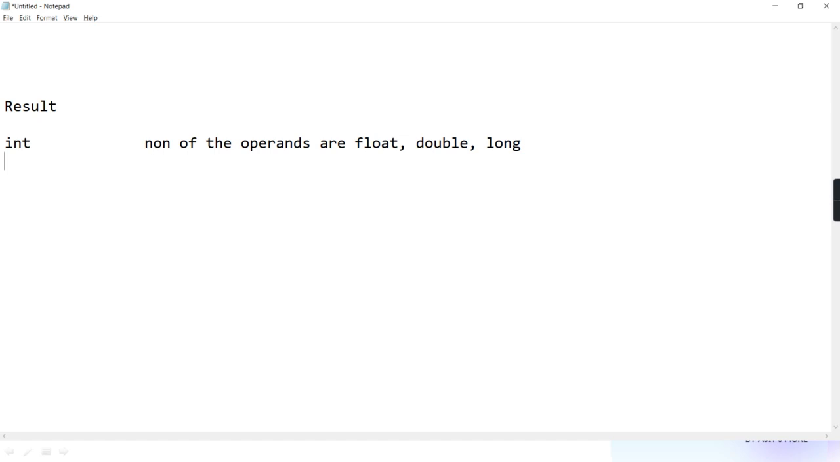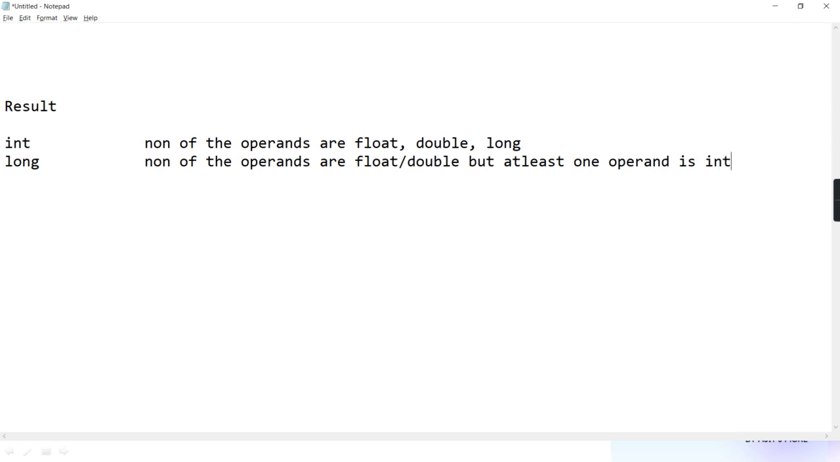Int, because none of the operands is float, double, long. Next, see what I'm telling. The result is long when none of the operands are float or double, but at least one operand is long. Maybe the English in which I'm framing may not be exactly up to the mark, but you should understand it, correct? None of the operands are float or double, but at least one operand is long. Getting?